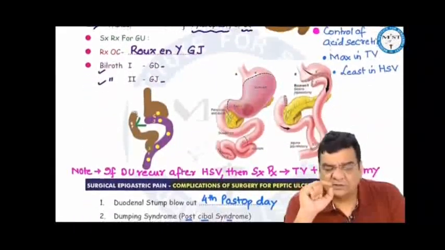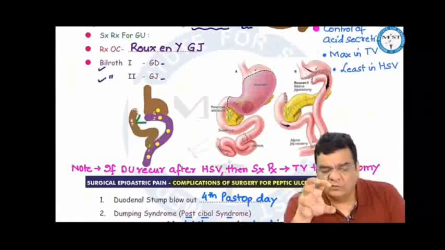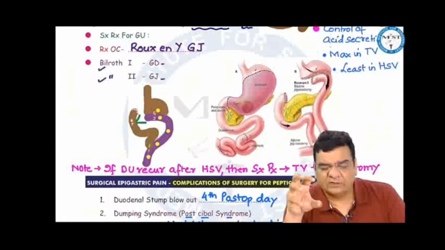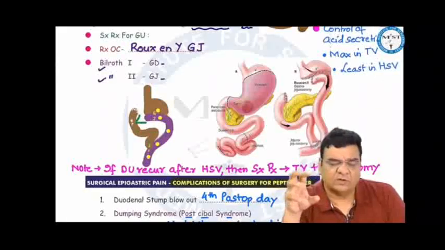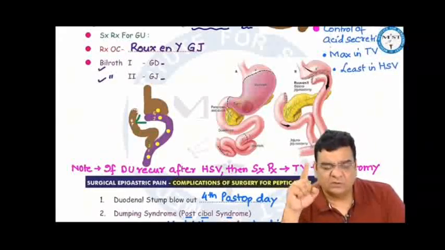While for gastric ulcers, since gastric ulcers can become malignant, the treatment should be to remove the ulcer part of the stomach. So we are doing some form of gastrectomy in this, maybe a partial gastrectomy, and the surgical treatment of choice is the Roux-en-Y gastrojejunostomy. Billroth 1 was a gastroduodenostomy and Billroth 2 was a gastrojejunostomy.